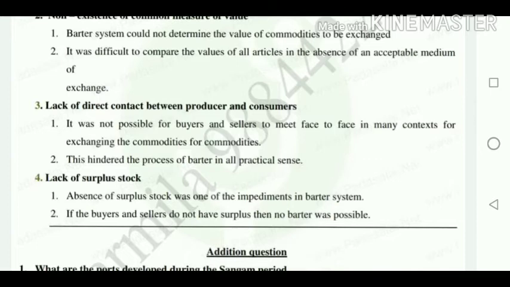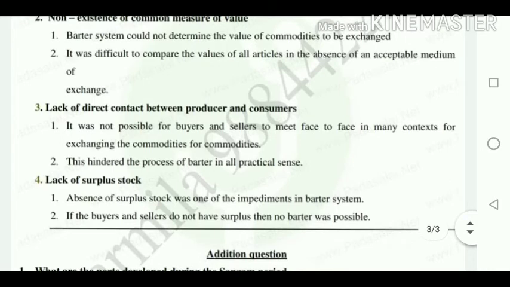If there is no contact like that, it is impossible for barter system to take place. But nowadays we are purchasing many things online. In online purchase, we are not seeing the producer's face, and the producer is not seeing the consumer's face, but it was not possible during that time.